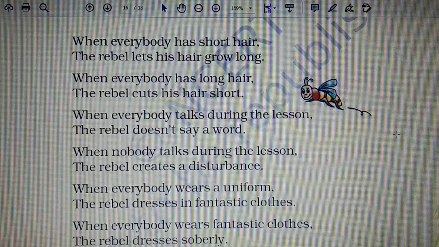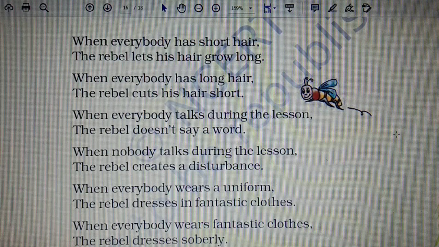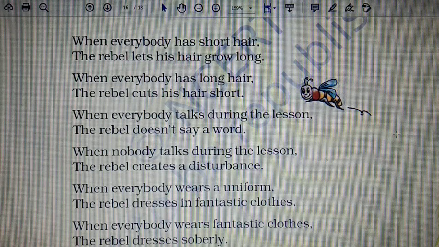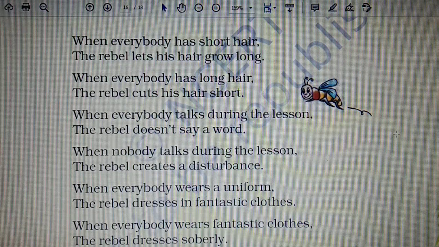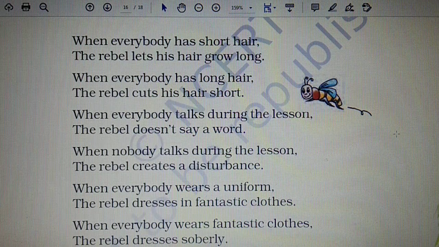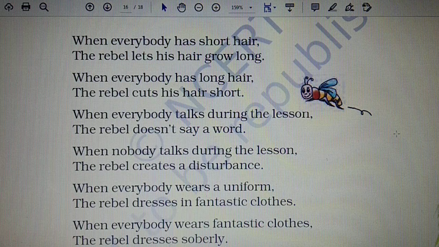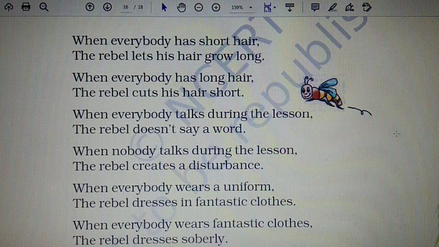So when everybody is talking during the lesson, when some teaching is going on, the rebel suddenly finds his silence most valuable, so he will not speak even when he is required to. However, because he is a rebel, he cannot help but create disturbances and make a series of interjections when he sees that everybody else has become quiet.